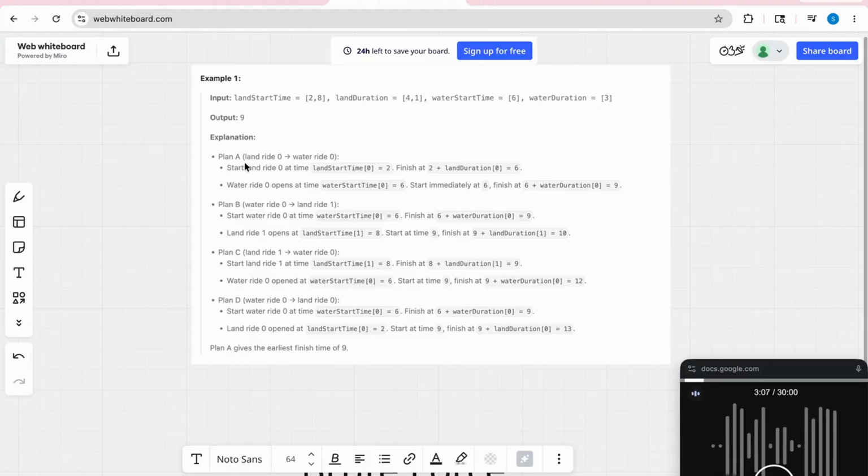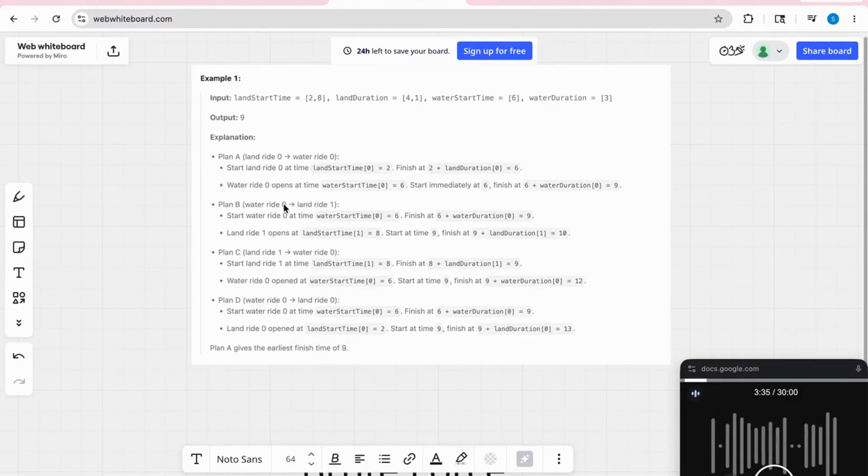If he follows plan A, where he'll take land ride 0 first, then water ride 0, he'll start at 2, and it takes 4 units of time. So the first ride he will complete at 6. Now second, he wants the water ride, it is available at 6, so he'll immediately take that, and it will take 3 units of time. So at 9 he will be able to complete both his rides.